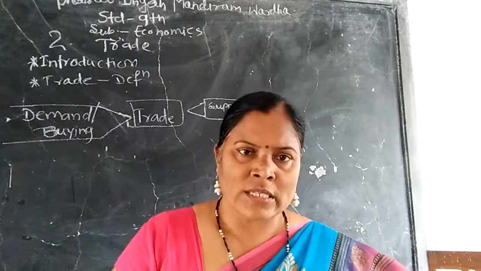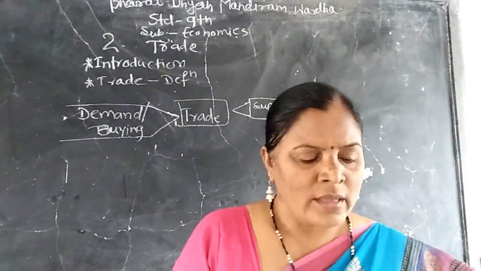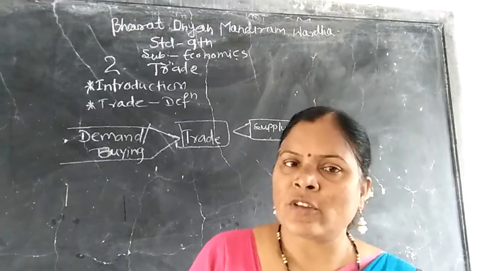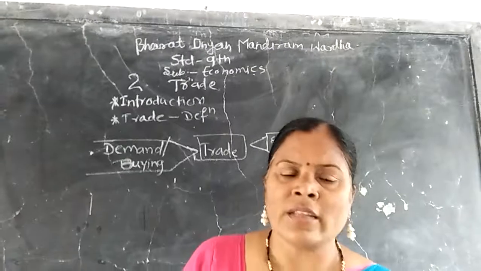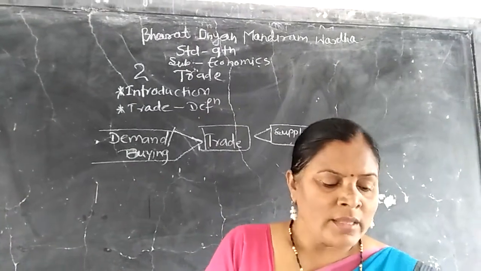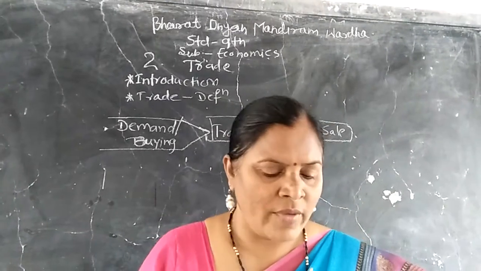So those sellers bring these commodities from different parts of our country, nation and region. They are manufactured at a place very far away.